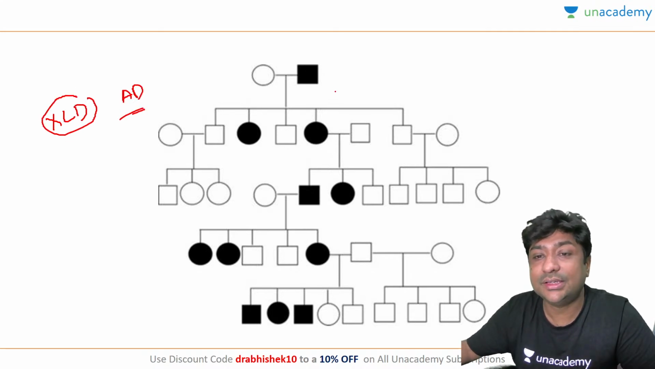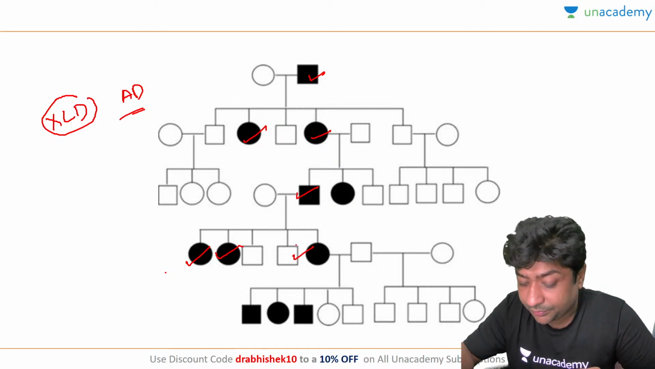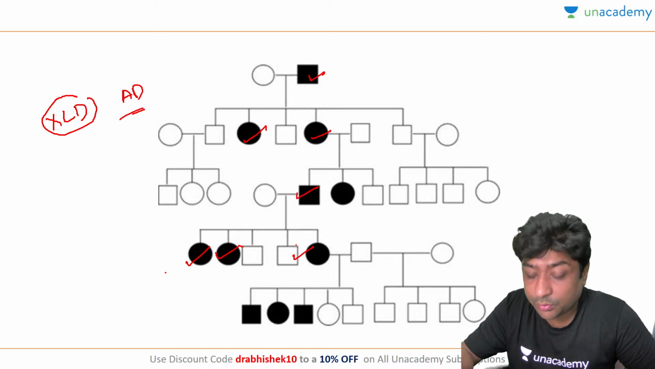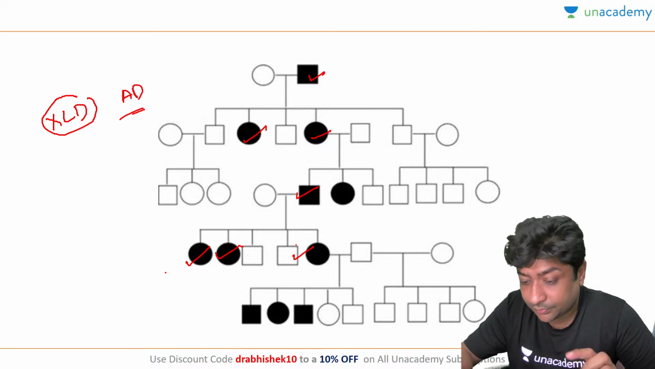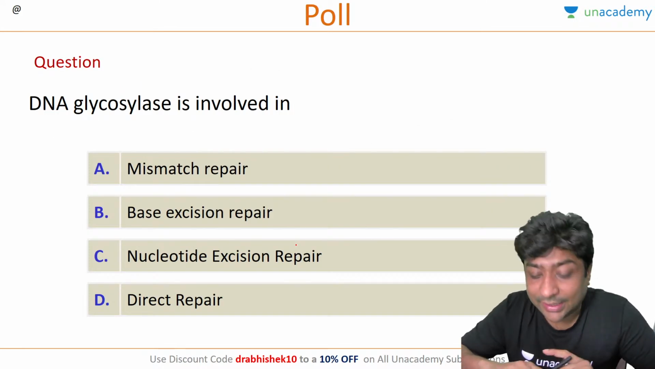X-linked dominant is very easy. Find a father and check all his daughters. See if all his daughters are affected. So this is an X-linked dominant trait. Is this clear, Tina? Will you be able to understand this now? Yeah. Very good.